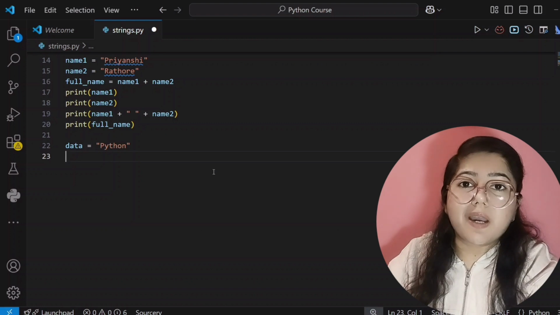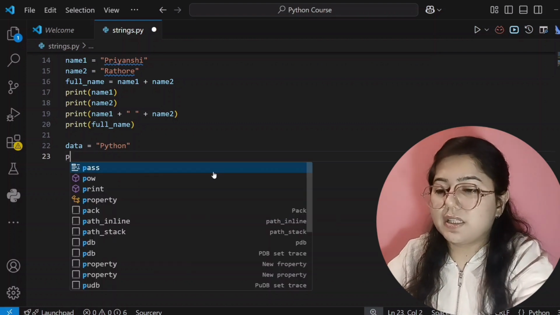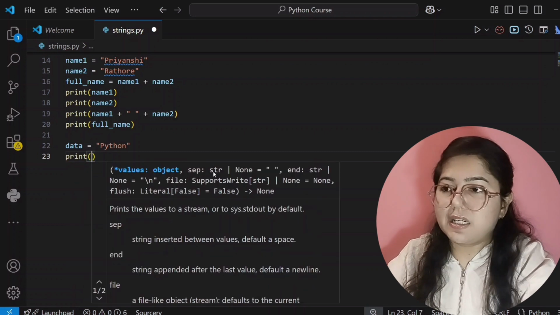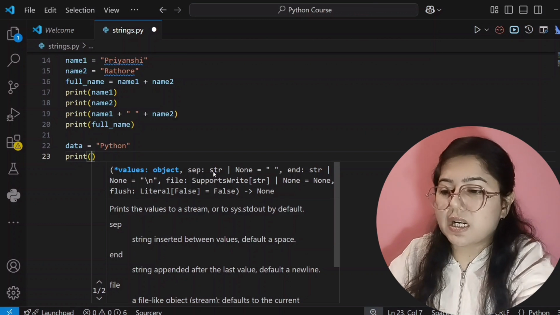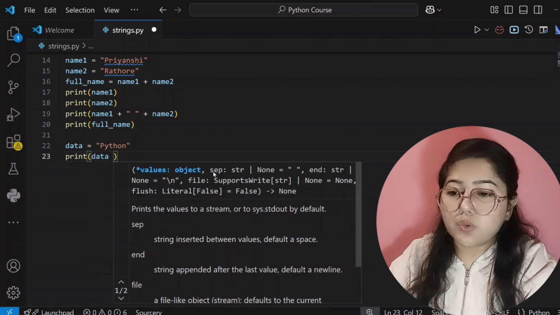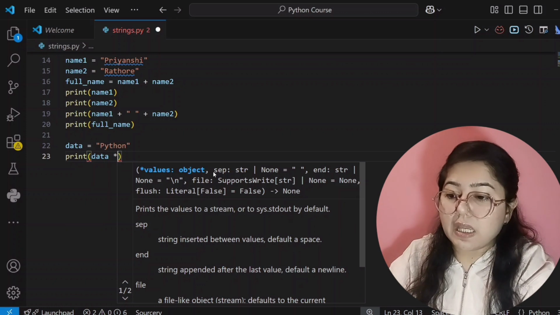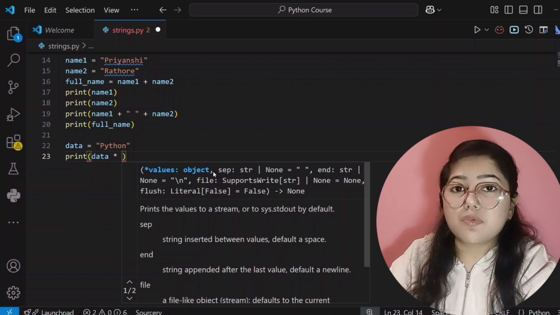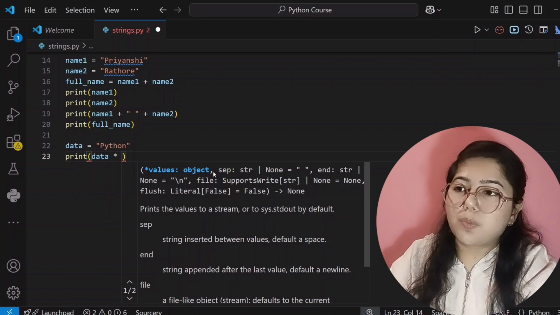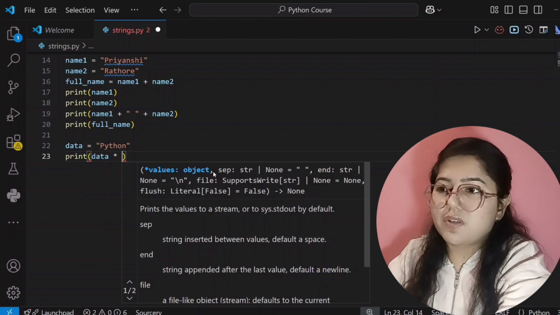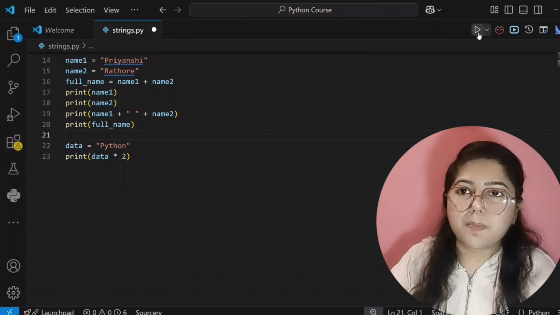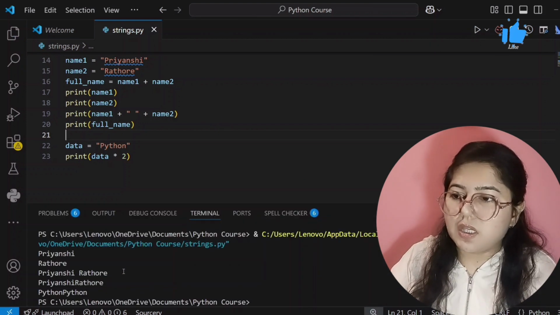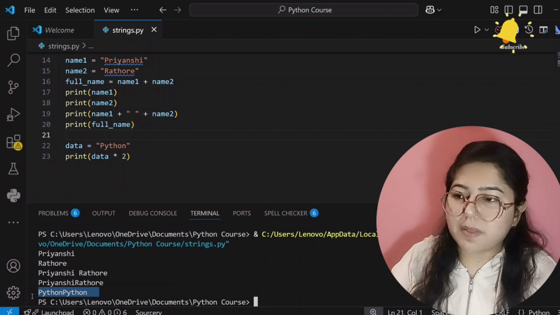If I want to print Python more than one time, how do we print it as output? You have to write print, and inside this bracket you have to write the variable name where your data is stored, that is the data variable. Now you will use star, meaning the multiplication sign. And now you will write how many times you want to print your data. If I want to print my data 2 times, I will write 2. So now Python will print 2 times. Let's see. See here, Python is showing 2 times as output.